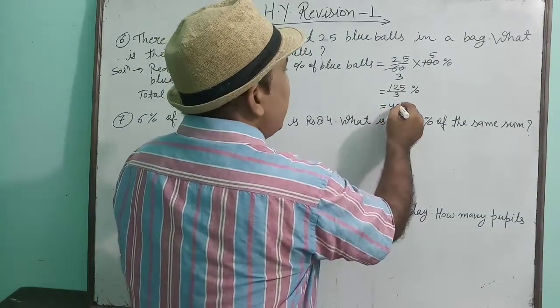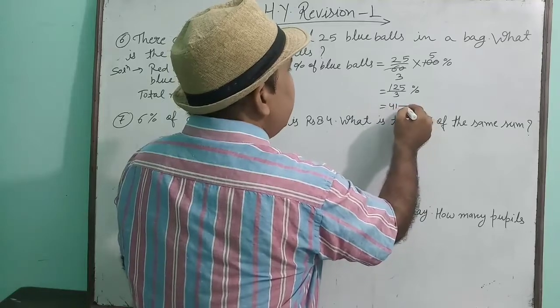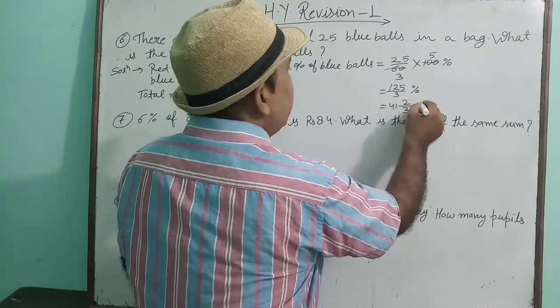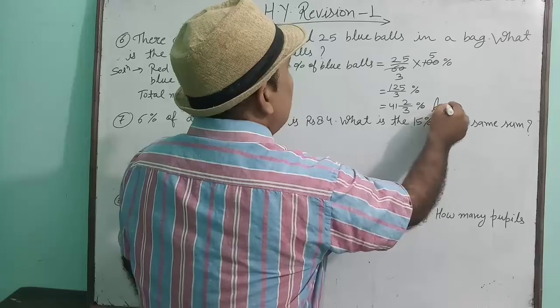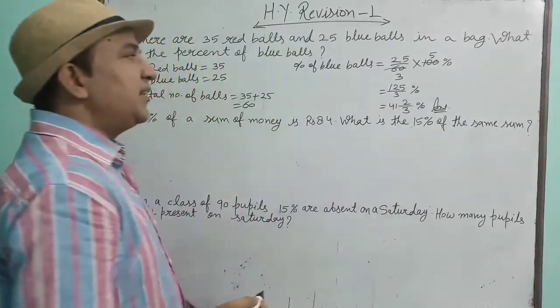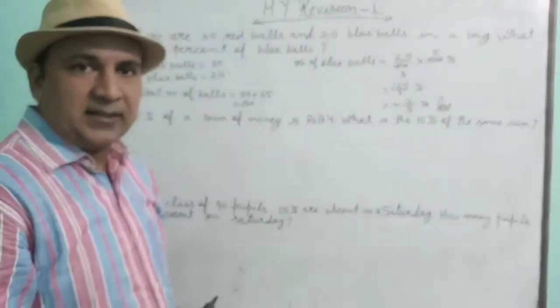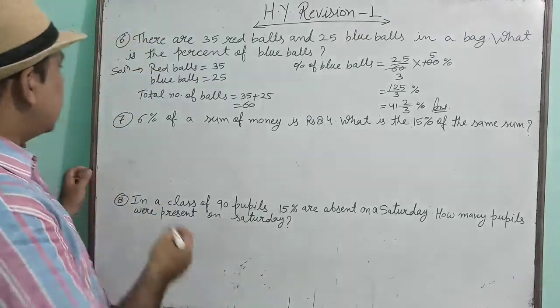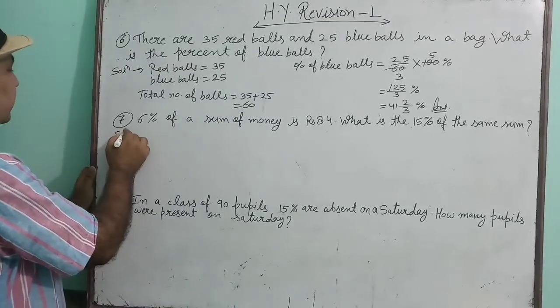3 into 4 is 12. 3 into 1 is 3. 2 is the remainder. That means 41 and 2 by 3% blue balls are there. Okay. Now see question number 7.